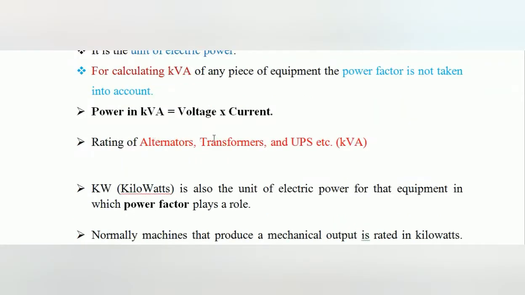The ratings of alternator, transformer and UPS are all represented by kVA. That is the power rating of the generator, which generates the power. The transformer is used to transfer the power from one side to another, and the UPS as well. These are all rated in kVA, not kilowatt.